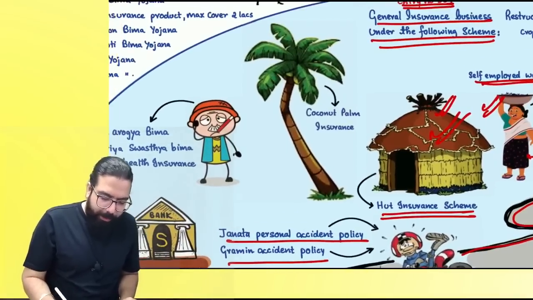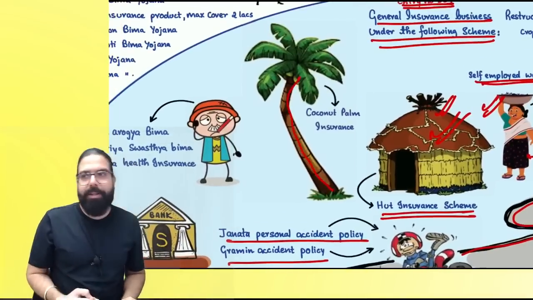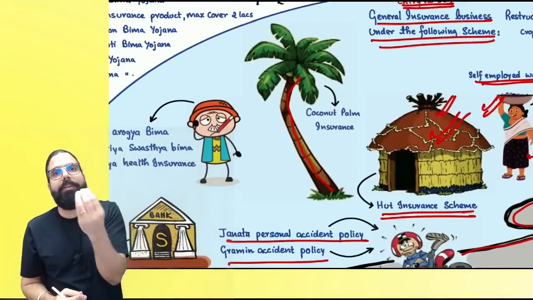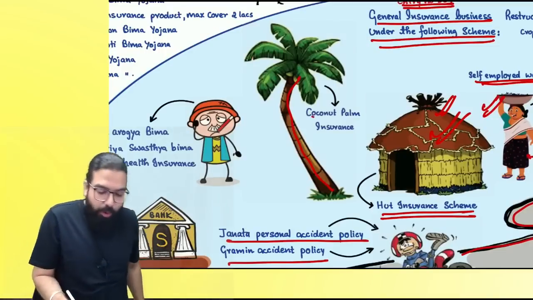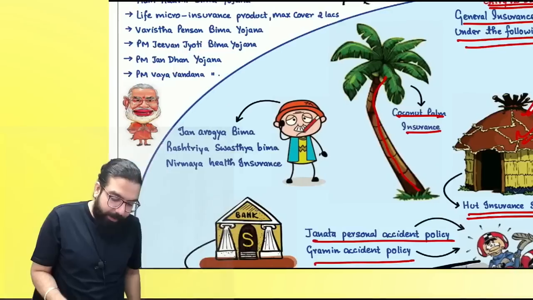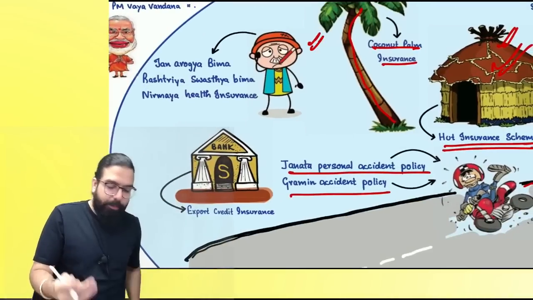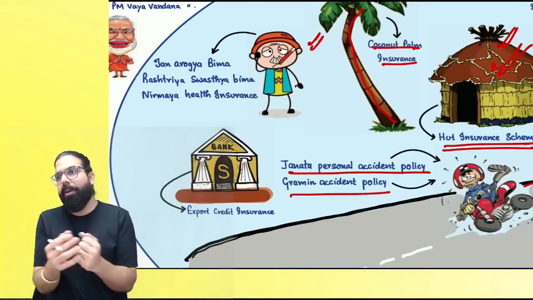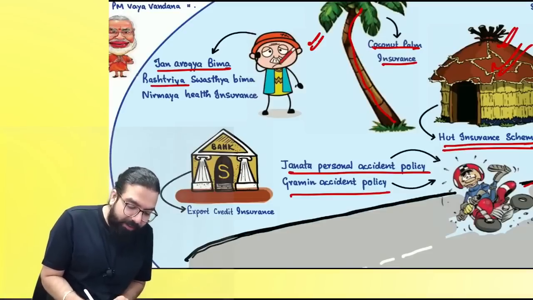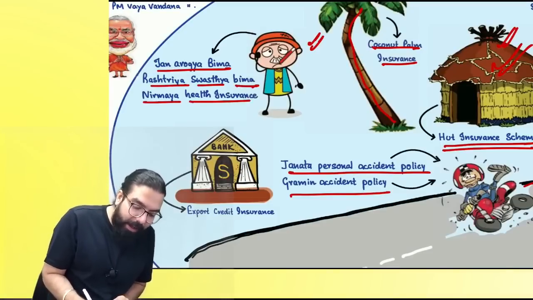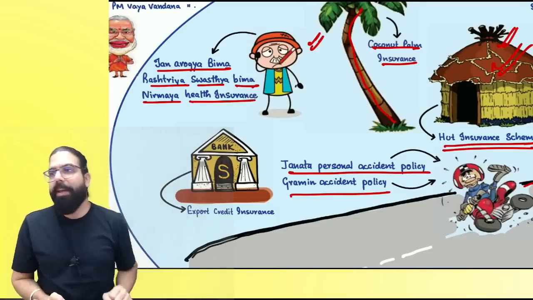Then what will happen? Baba, now this coconut and palm tree will be there. Selling coconut, palm, etc., they will earn some money. So coconut and palm tree insurance, if they get it done, is also exempted. Now you will see in the village, suppose there is an old person, if he becomes sick, then they went ahead and told Jan Arogya Bima, Rashtriya Swasthya Bima, Nirmaya Health Insurance, all this will also be exempted.